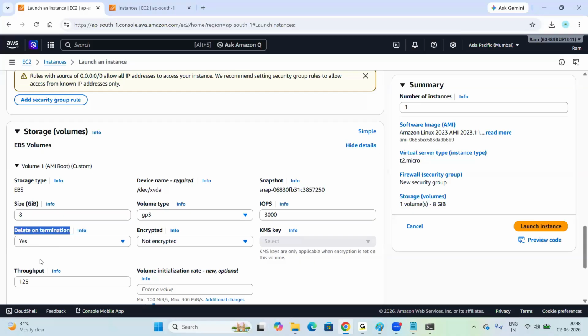It will delete the storage as well. Yeah. So when we delete the server, along with the server, storage also will be deleted. If you select no, when we delete the server, server will be deleted, storage will be available, right? Yeah. So in real-time projects, always we need to choose no. For now, we can select yes.